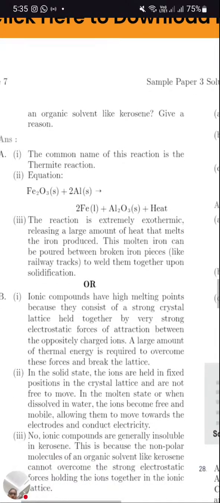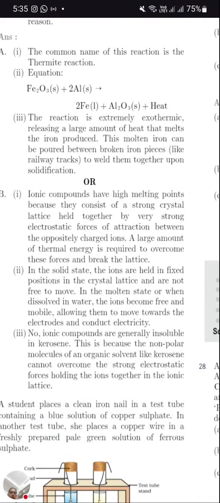The first question was: ionic compounds have a high melting point because they consist of a strong crystal lattice held together by very strong electrostatic forces of attraction between the oppositely charged ions. Ionic compounds are made up of oppositely charged ions.